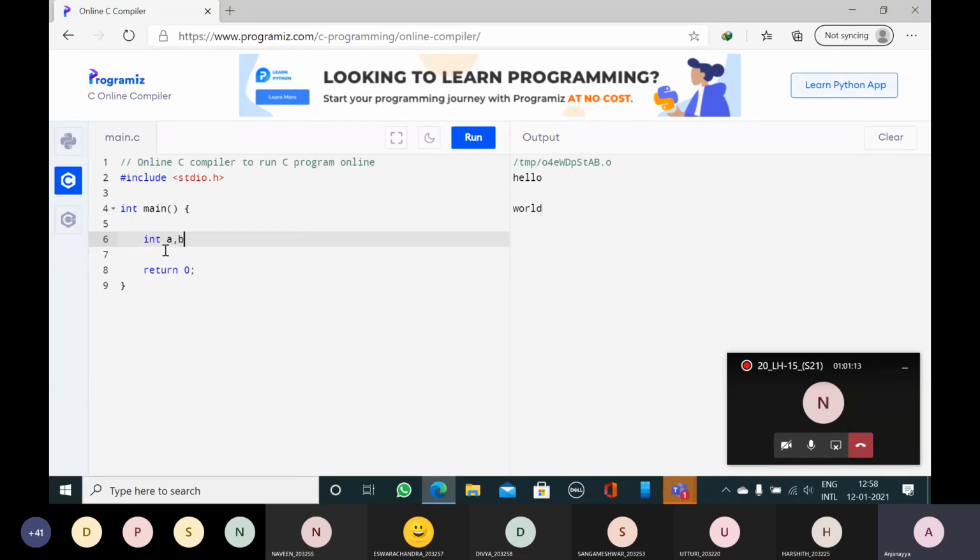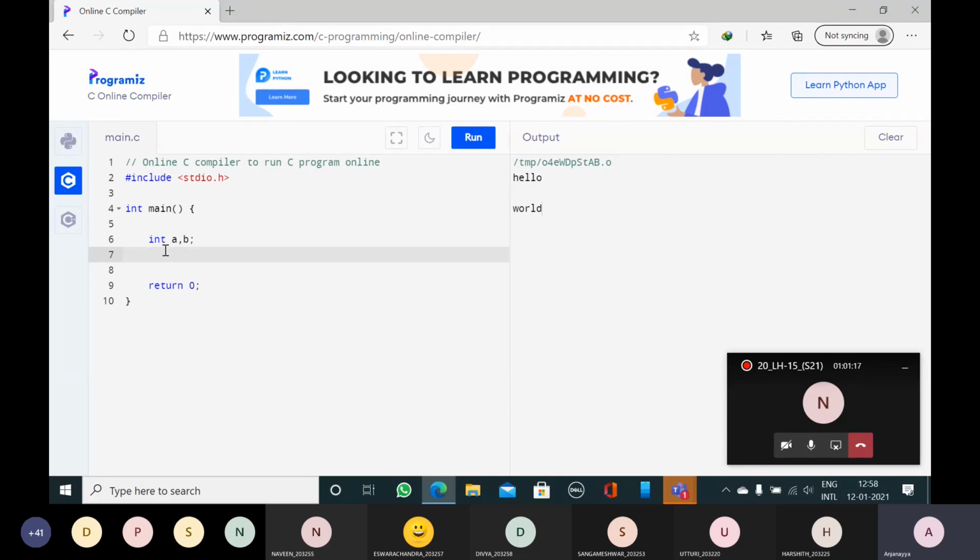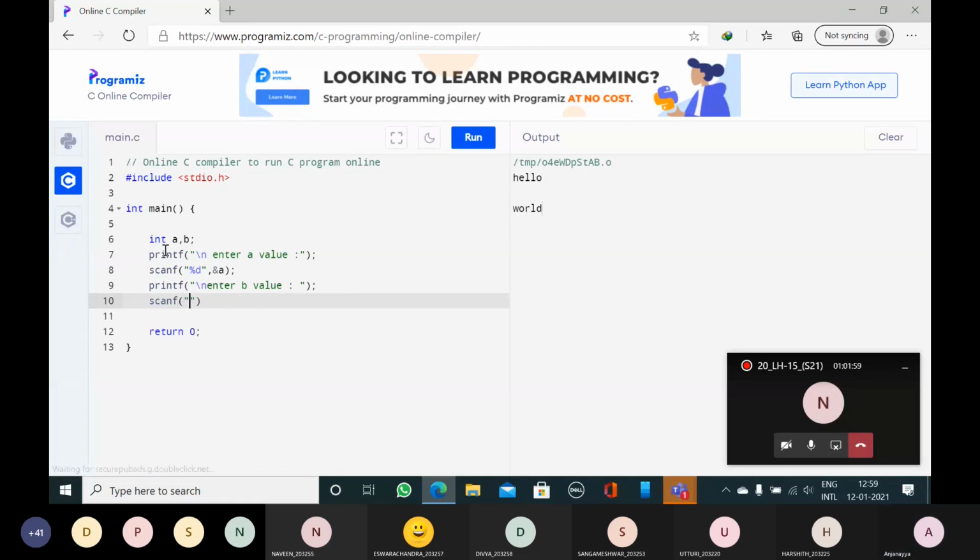So int a, b; a, b. Now wait for 5 minutes, only 5 minutes. printf("\n enter A value"); scanf("%d", &a); printf("enter B value"); scanf("%d", &b); c = a + b; printf("\n addition is equal to %d", c);